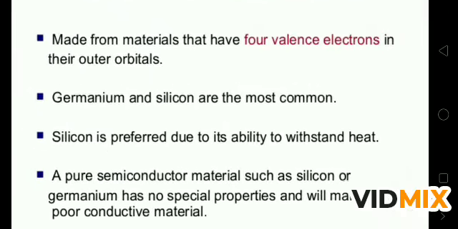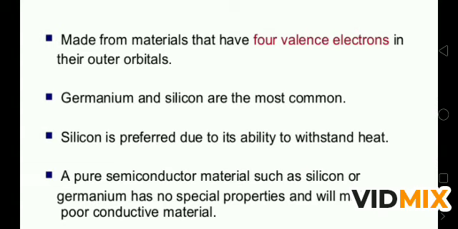So semiconducting materials are made from materials that have 4 valence electrons in their outer orbit, and germanium and silicon are the most common semiconducting elements. They have 4 electrons in their outermost shell, and silicon is preferred due to its ability to withstand heat. A pure semiconductor material such as silicon or germanium has no special properties and will make a poor conductive material.